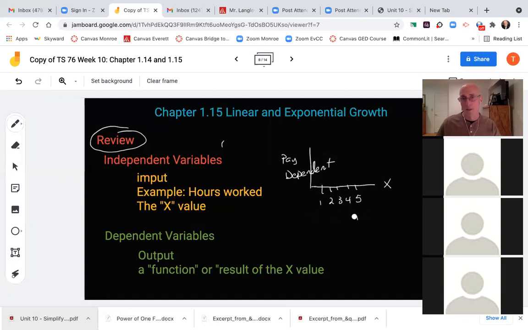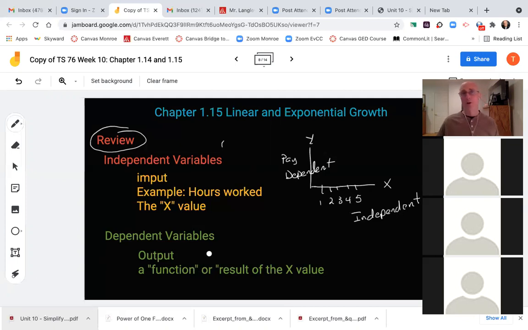And this is my independent variable. Independent because it's not dependent on anything. We're just doing it to affect how much pay you get, okay? So the X and the Y, and so that's the two values. You've got the two lines here, the X axis and the Y axis, okay?